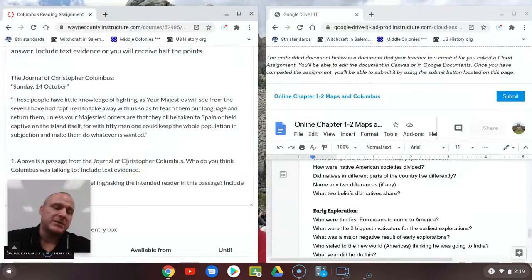Guys, I can't stress enough that just by doing something so simple as copying and pasting or using complete sentences, now you do get to, I will give you feedback and you'll get to redo it. However, these points add up. A half a point here, 1 point there, half a point here. They add up very quickly.